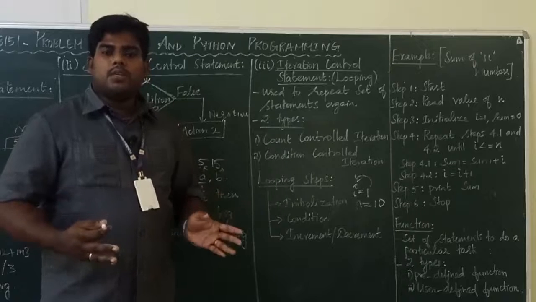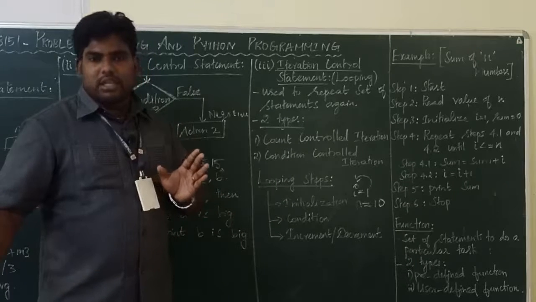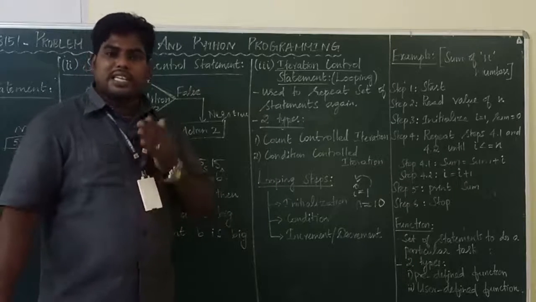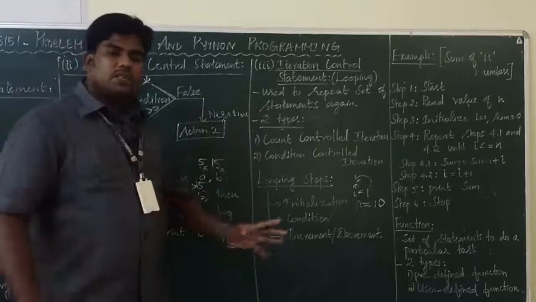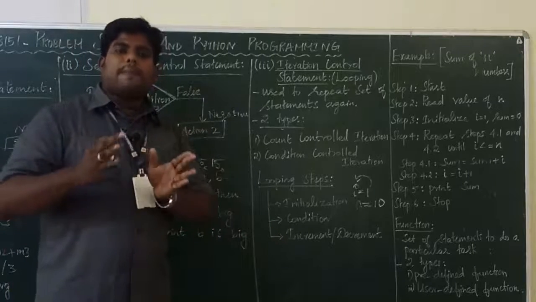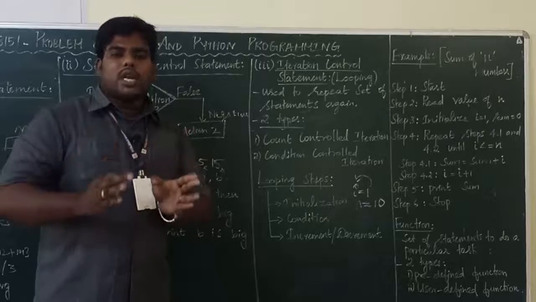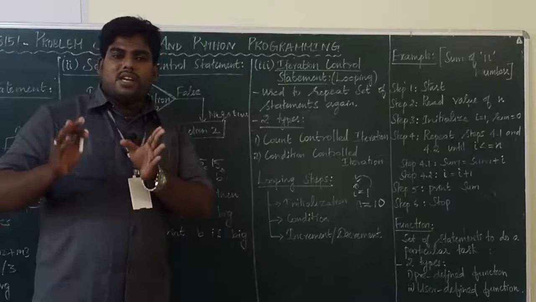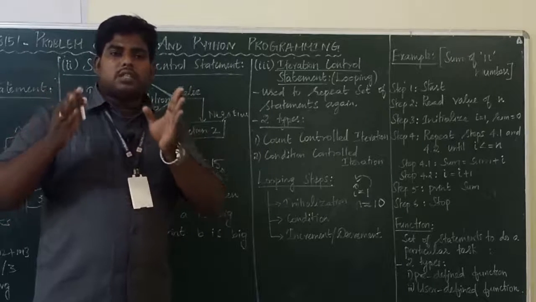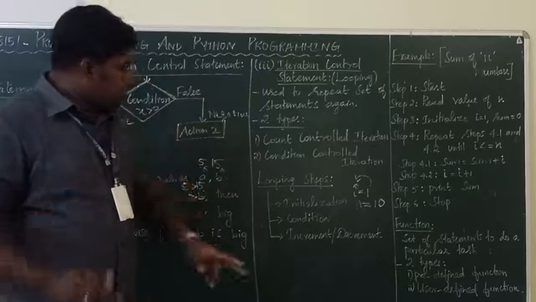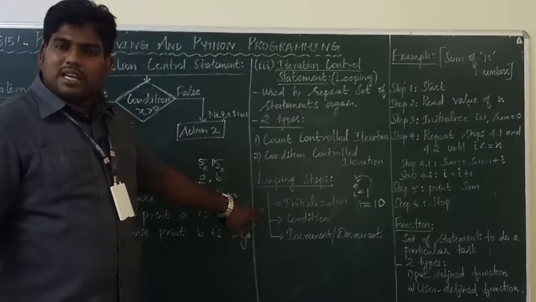What is an infinite loop? Your process never ends. It is repeated again and again. It never ends. Okay. So for stopping the iteration, we require one condition. At one point of time, the looping has to be stopped. For that, we need the condition.